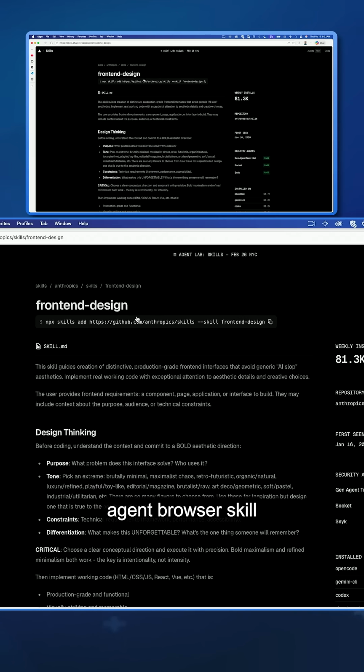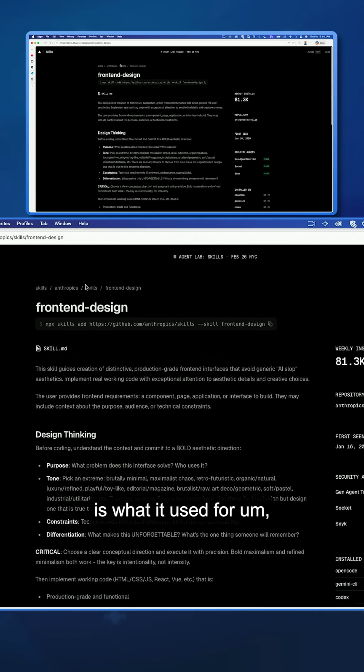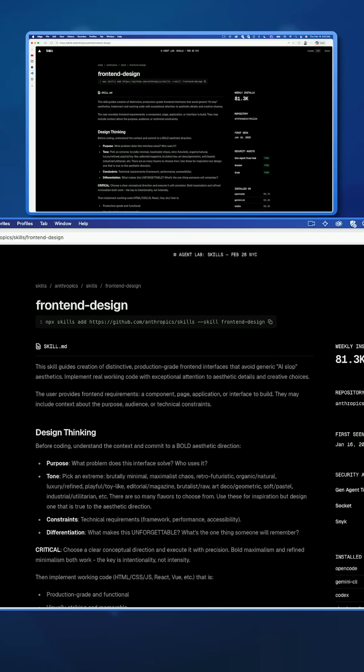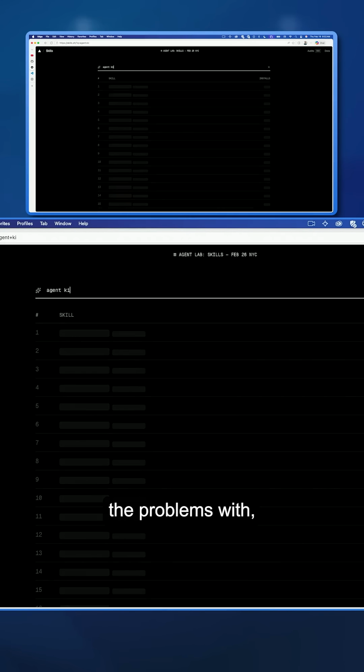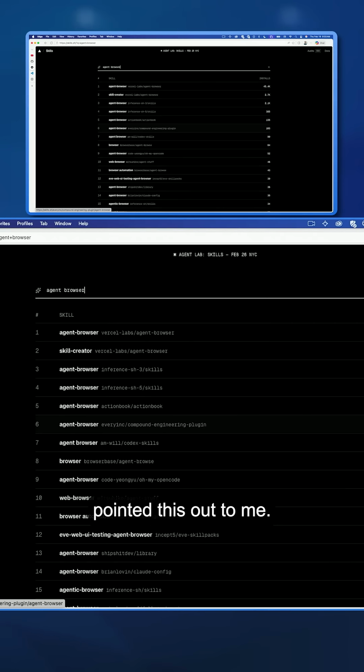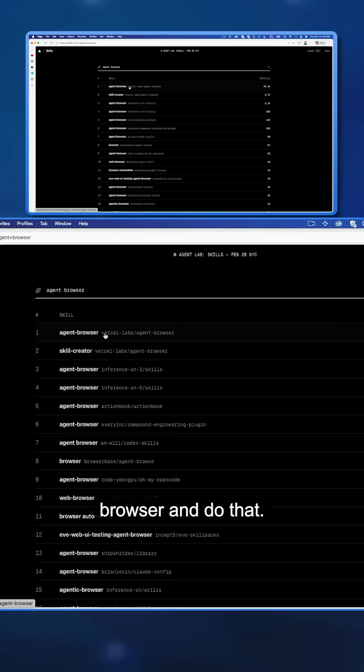And then the agent browser skill is what it used to test, to make sure that it actually ran. Because one of the problems with agents is that they can't close the loop. You're the one who pointed this out to me. Yeah. What they do is they're like, cool, I did it. And then you go and you're like, you didn't do it, it doesn't work at all. So it has to be able to close the loop. The agent browser skill enables it to use a browser and do that.